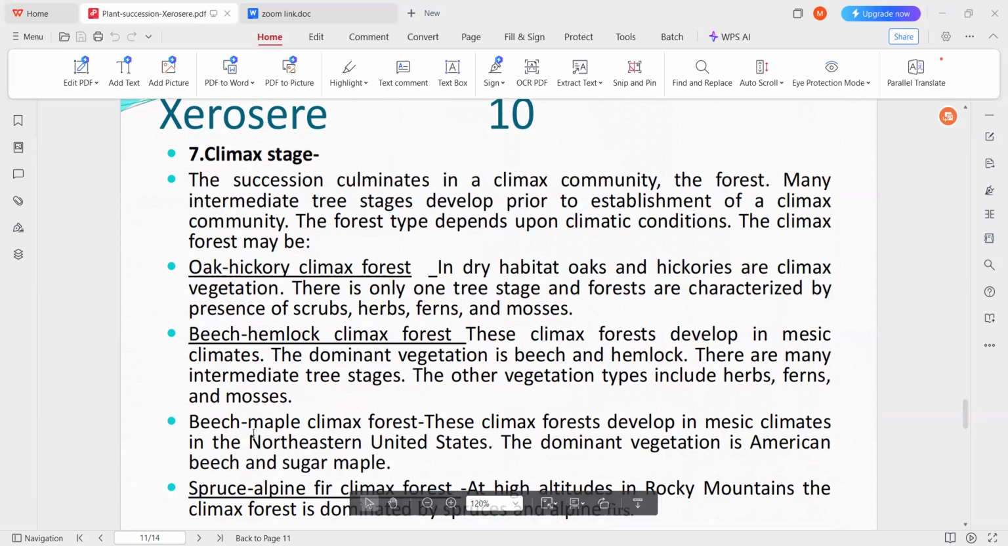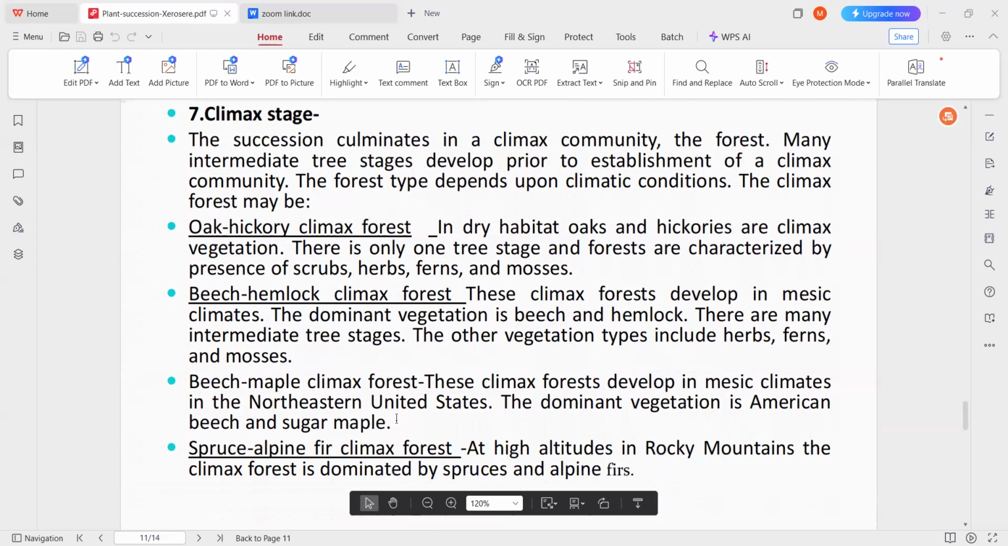So the next one is the beech maple climax. Here the climax forest develops in mesic conditions in the northeastern United States. The dominant vegetation is American beech and sugar maple, so mainly they grow in this area. The next one is the spruce alpine fir climax forest.